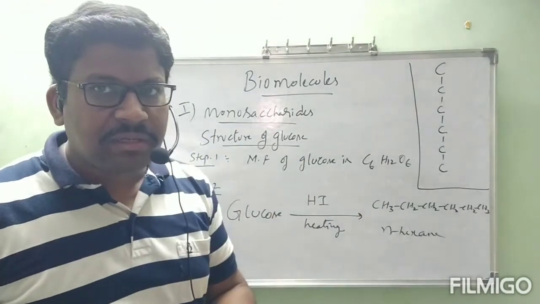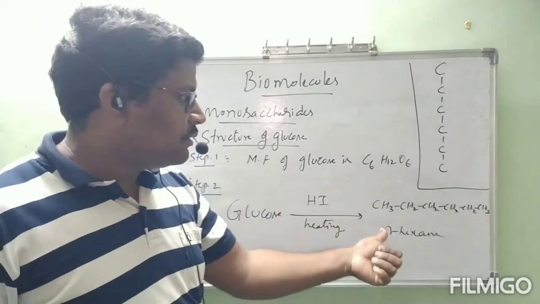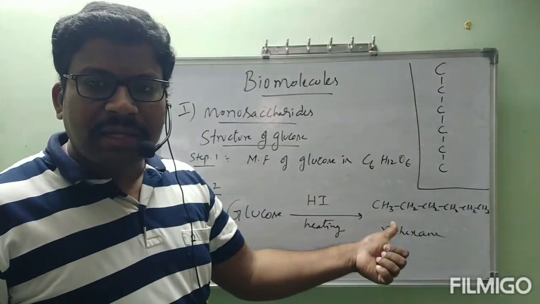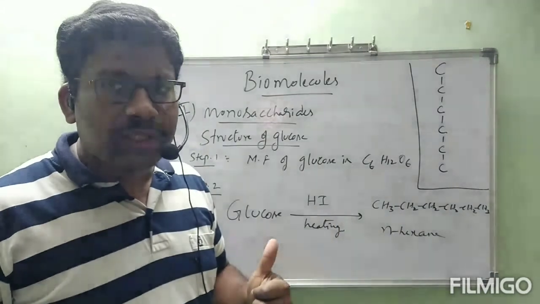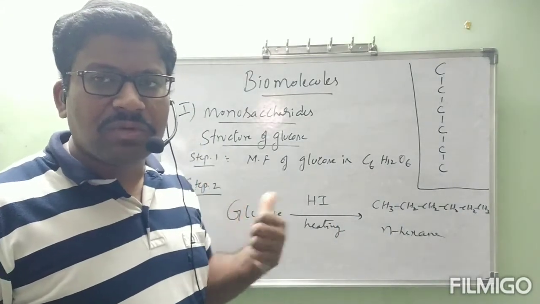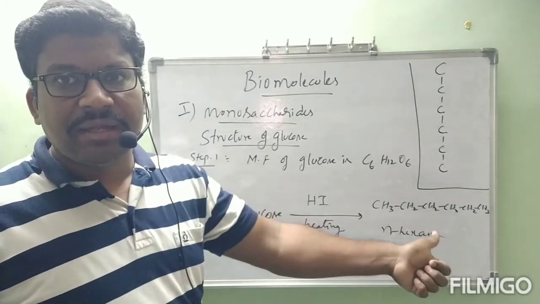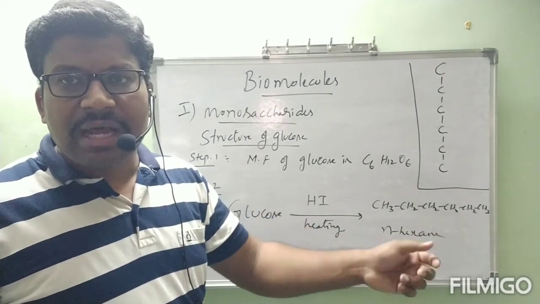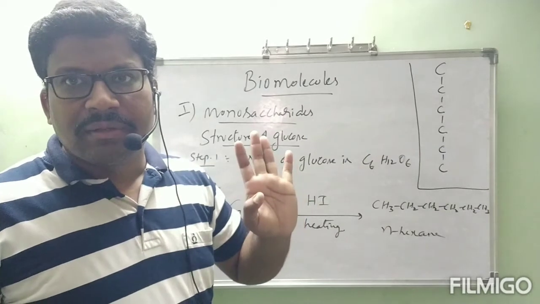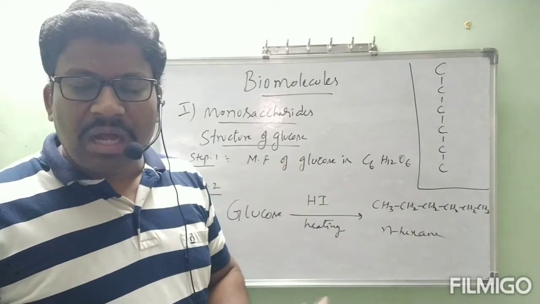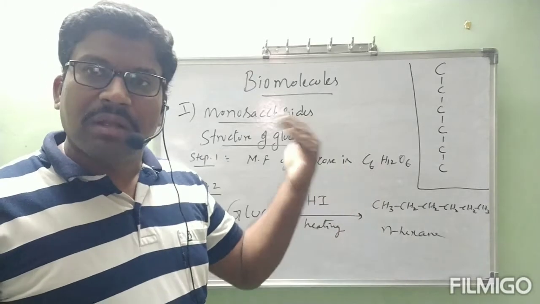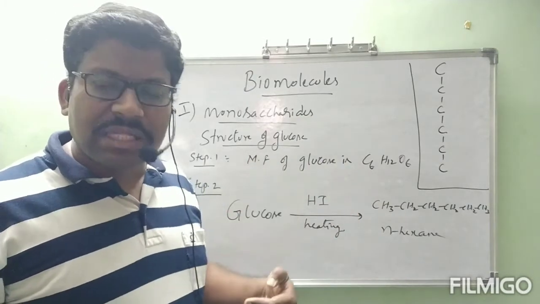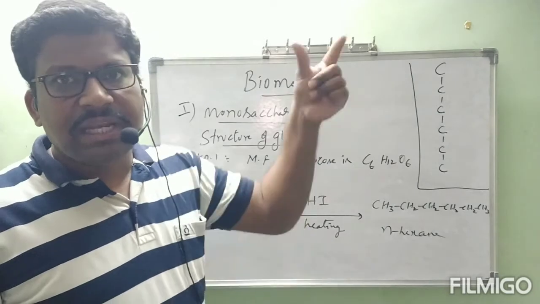If branches were present, that would be reflected in the compound obtained by the reaction of glucose with HI. Which type of compound is obtained by the reaction of glucose with HI? We got n-hexane, which contains all the carbon atoms in a straight chain. Then all the carbon atoms present in the carbohydrate glucose are also in a straight chain.